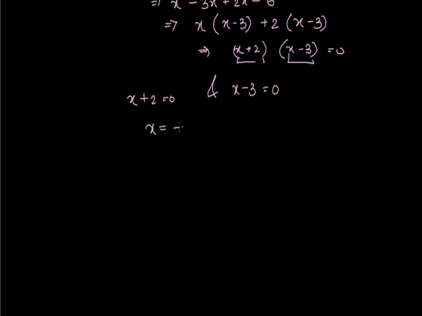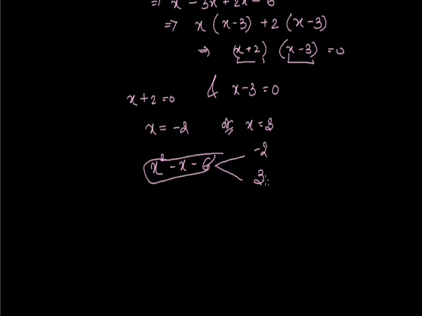So from here we can say x comes out to be minus 2 or x comes out to be 3. So possibly we are having two roots here. So our equation is x square minus x minus 6, and for this we are having two roots, which are minus 2 and 3.